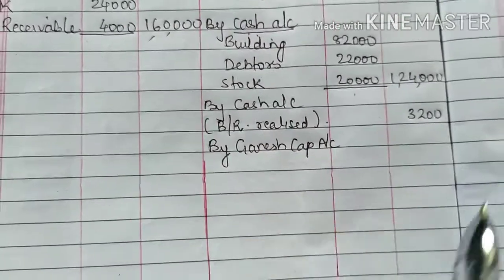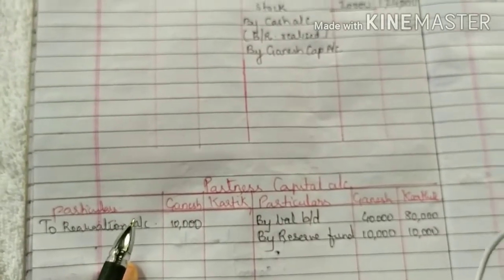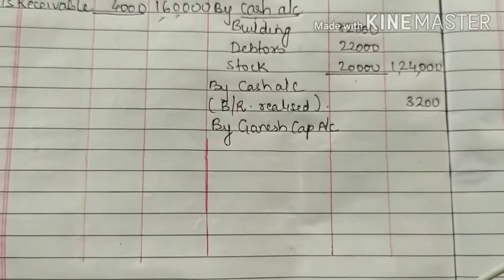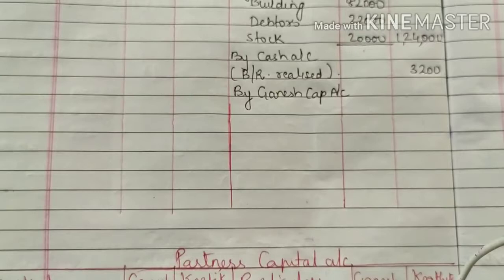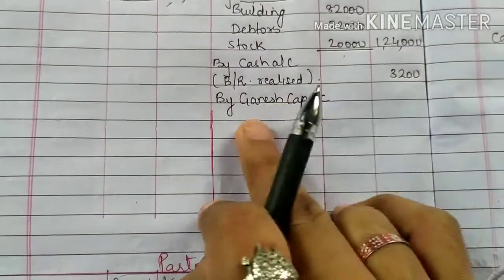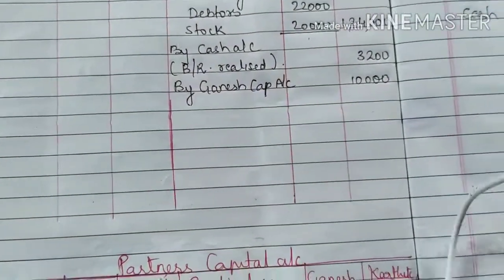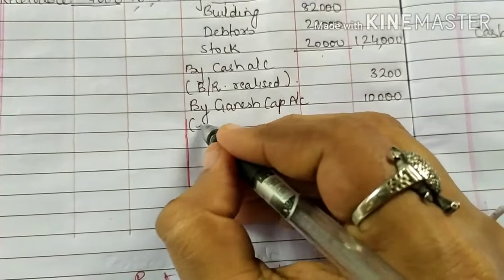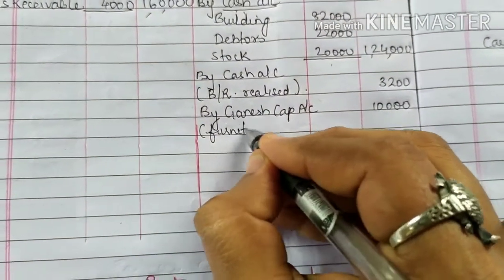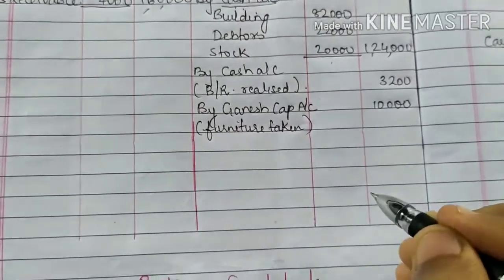The journal entry is Ganesh capital account debited to realization account. So realization account के credit side में by Ganesh capital account 10,000. In bracket you write furniture taken over. Furniture taken. You can write just taken also, no problem.